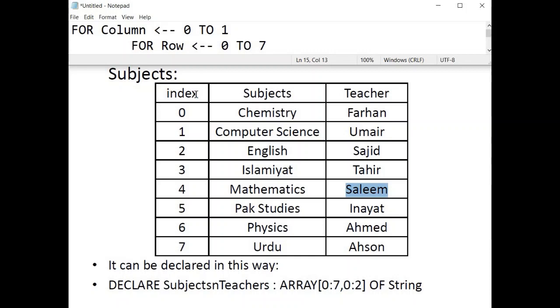Do not count it that this is the 0th position, this is 1, 2, 3, 4, 5, 6, 7, 8. Do not write it like 0 till 8, and do not write it like 1 2. Do not include it in the column count as well, like 0, 1, 2. Do not write it like 0 to 2. That would be wrong. Only count this one, and only count these rows.